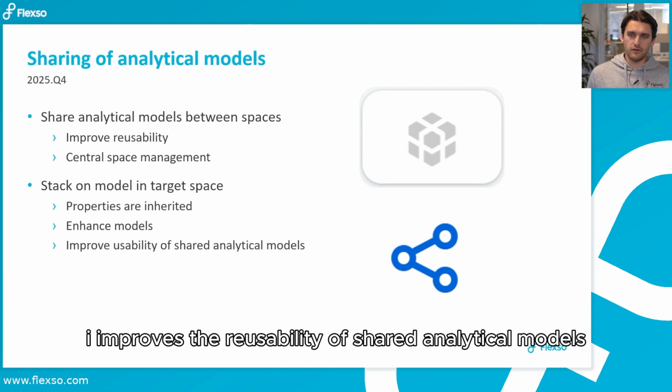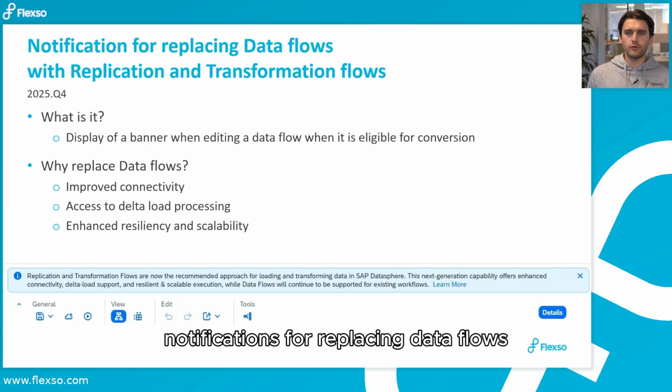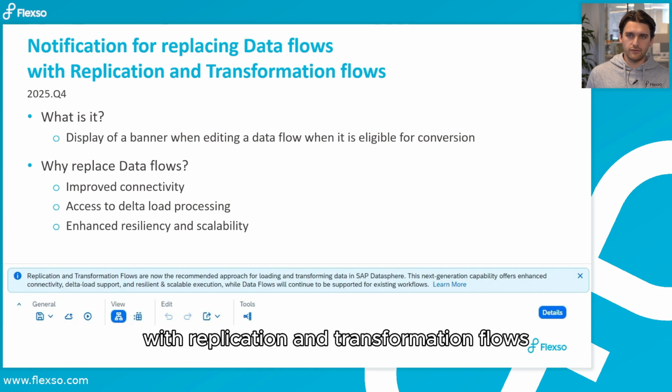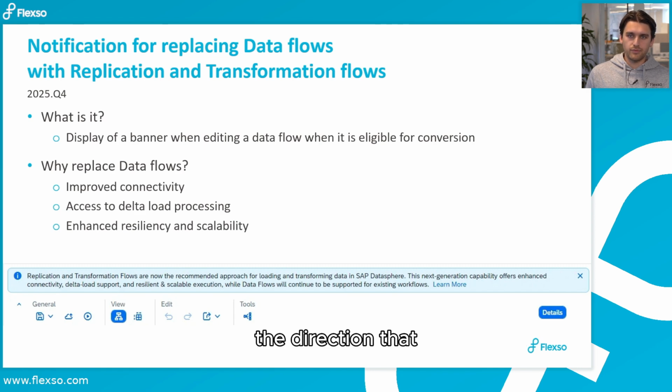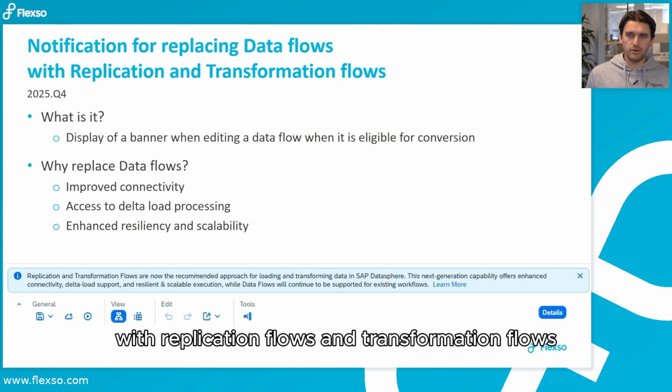of shared analytical models. Okay, now to the second feature, notifications for replacing data flows with replication and transformation flows. The direction that SAP wants to go in is to replace the data flows with replication flows and transformation flows.